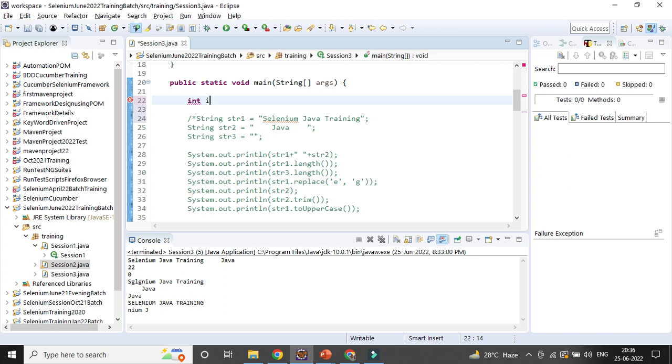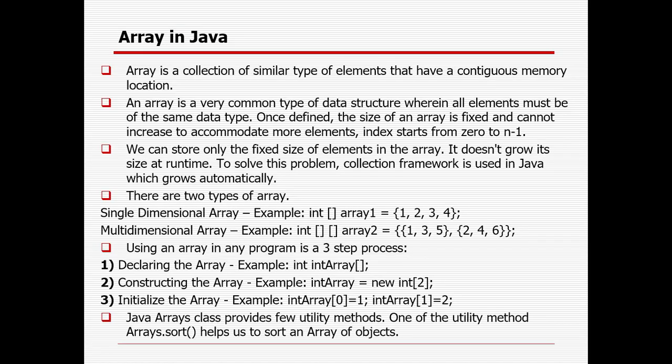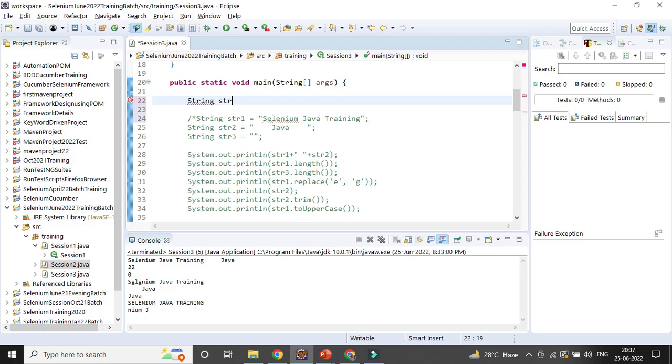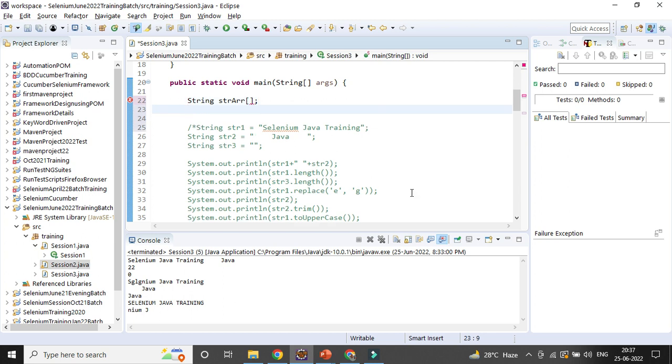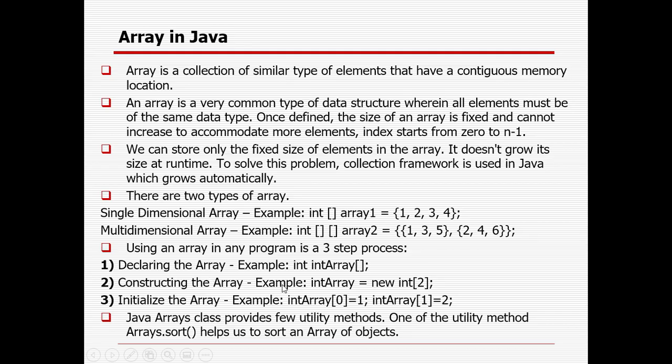Suppose I define the data type as string, then I define the array called strArray. This is one dimensional, meaning one dimension.